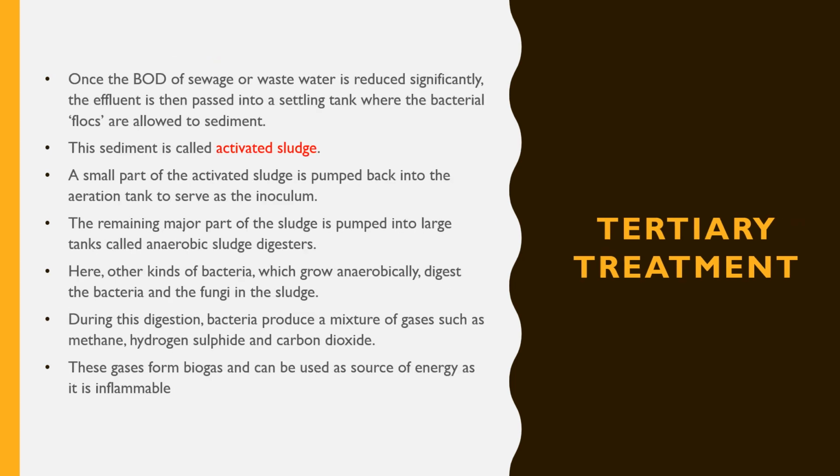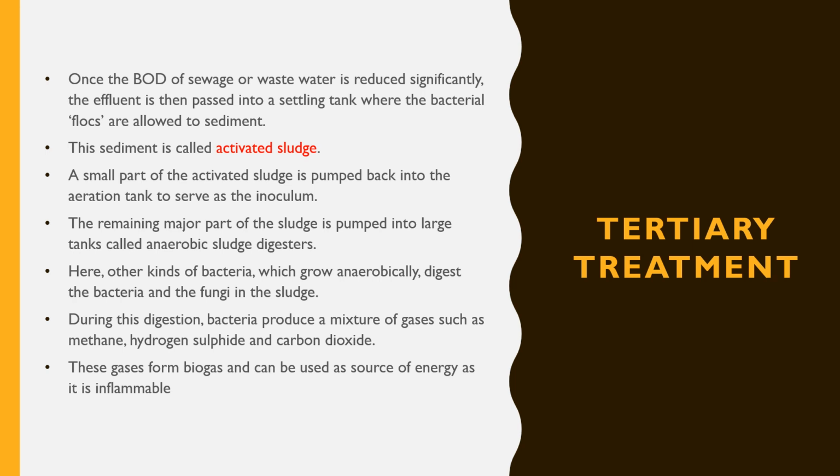Tertiary treatment. Once the BOD of the sewage or wastewater is reduced, the effluent is passed into a settling tank where the bacterial flocs are allowed to sediment. The sediment is called activated sludge. A small portion of the activated sludge is pumped back to the aeration tank to serve as an inoculum.